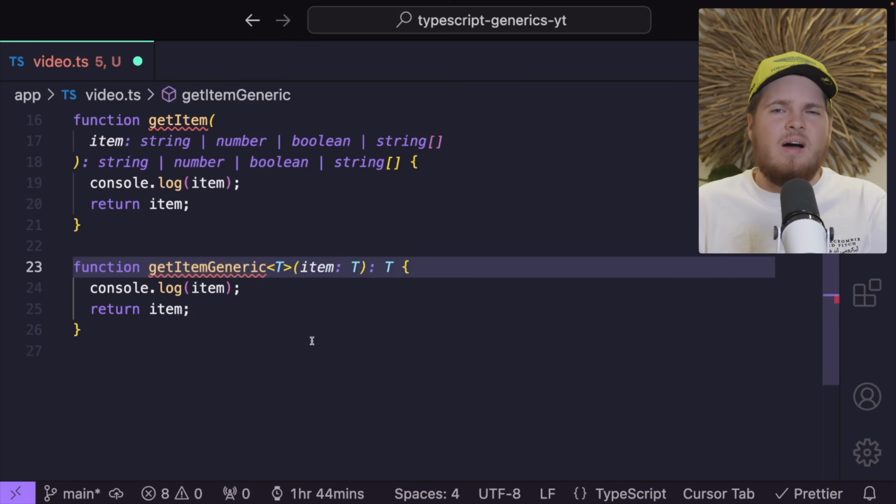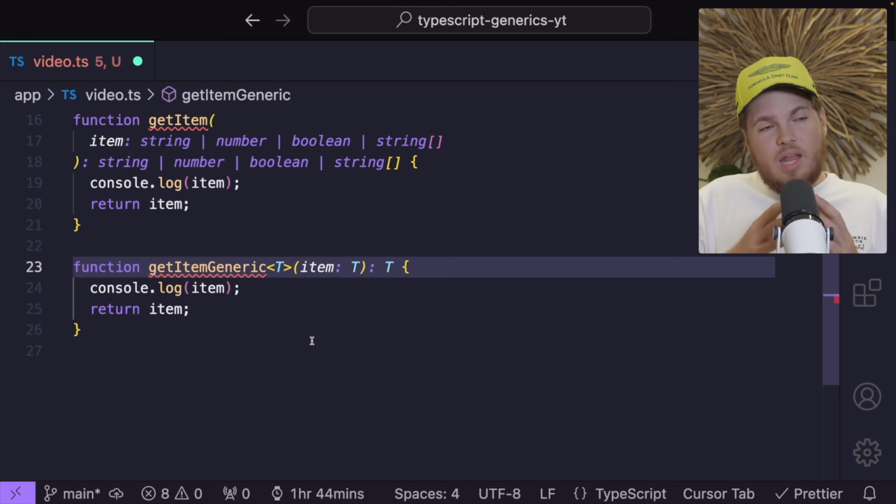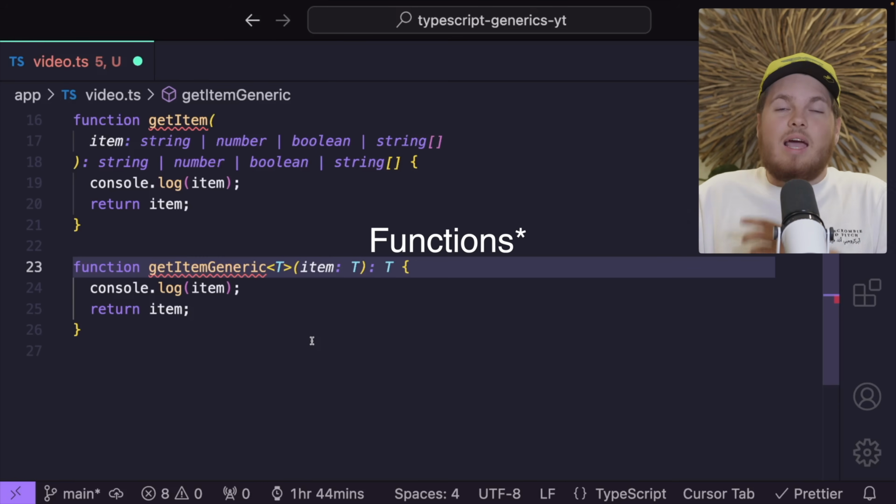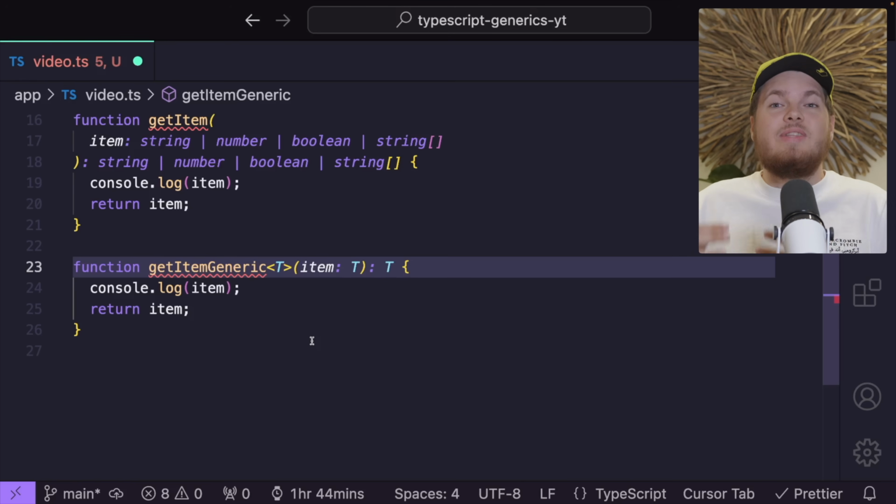Let's first of all cover what a generic is. So a generic is a way which allows you to create reusable components that can work with multiple, or in other words, with different types.